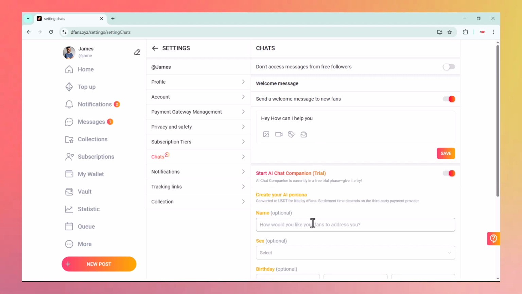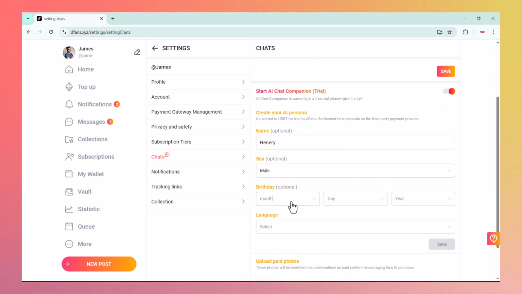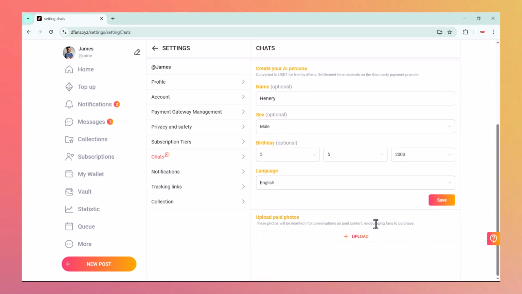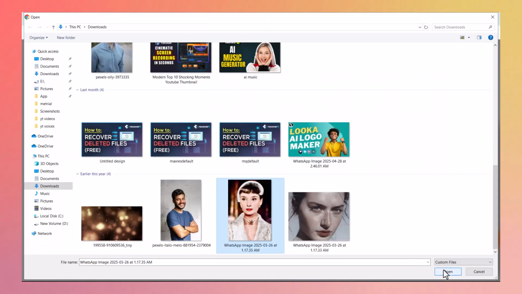Now let's move on to the AI chat features. To get started, simply click on the AI tab. First, you will need to create your AI chat character by entering a name and selecting the gender. If you want, you can also add a birthday, then choose the language your AI will communicate in. Next, you will be asked to upload a paid photo or video. This is the media fans will see when interacting with your AI character.